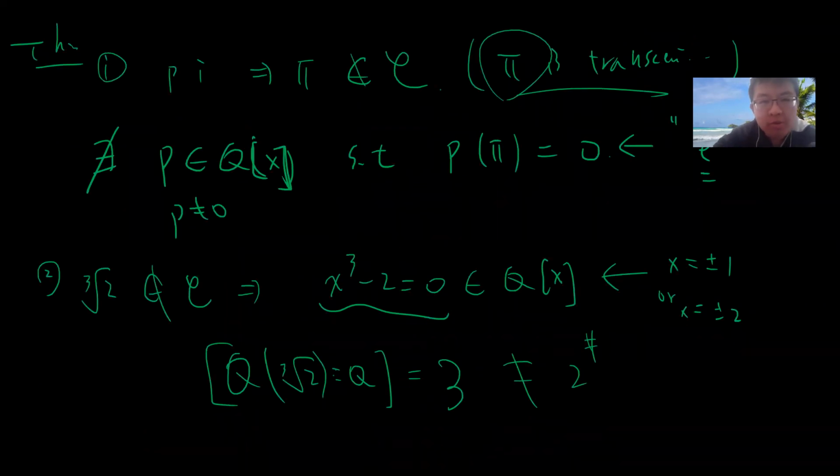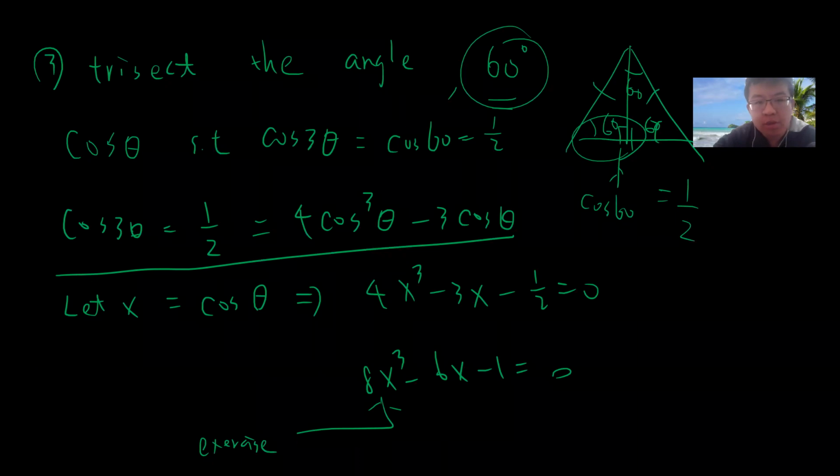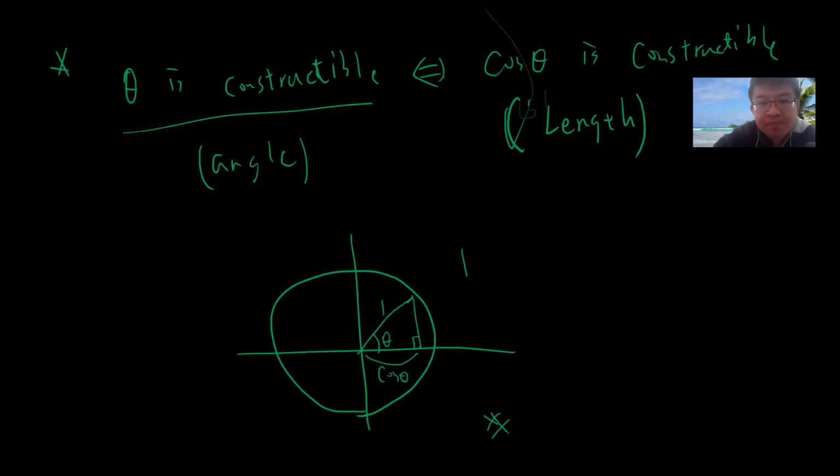So I proved that pi is not constructible because we know that pi is transcendental. You cannot double the cube because 2 to the 1/3 is not constructible. And we proved that you cannot trisect the 60 degree angle because the equation 8x cubed minus 6x plus 1 has no constructible root.